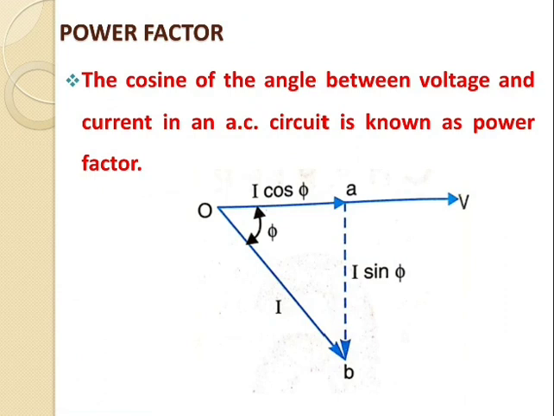Most of the load in the AC circuit, that is the induction motor, arc lamp, is considered as an inductive load and having a lagging power factor. The low power factor is highly undesirable as it causes an increase in the current, resulting in additional losses of active power in all the elements of the power system, from the power station generator down to the utilization devices. So in an AC circuit there is generally a phase difference phi between voltage and current.